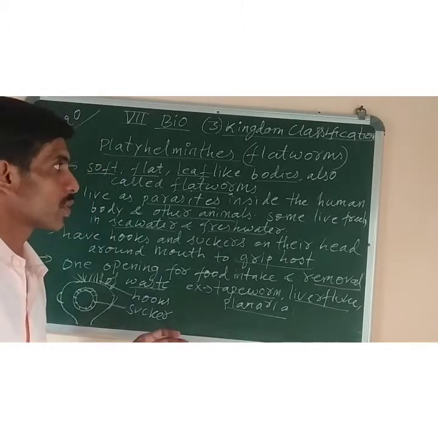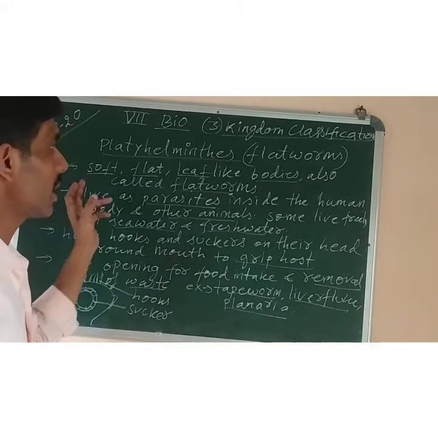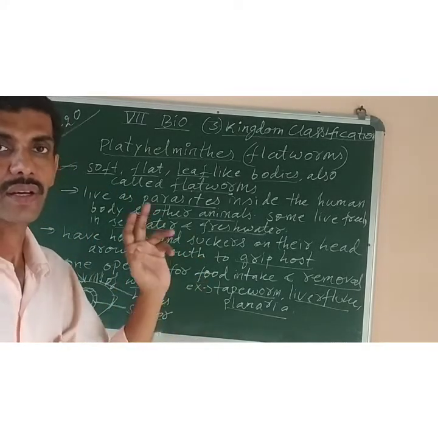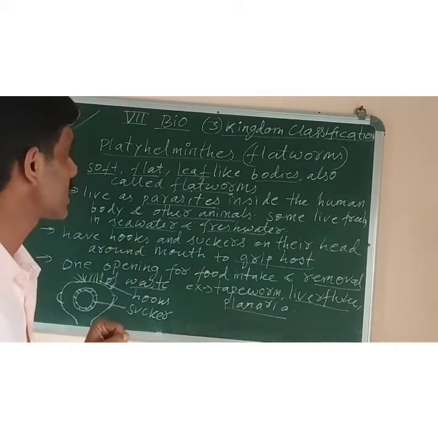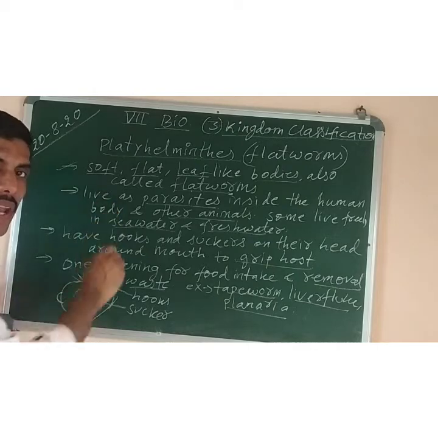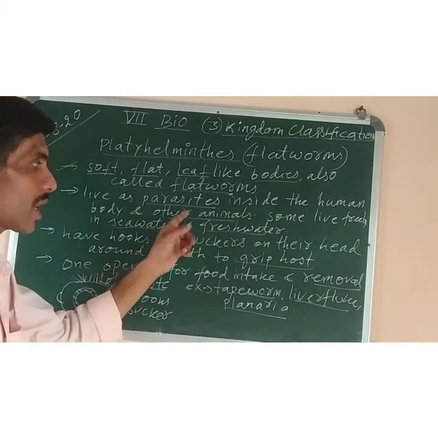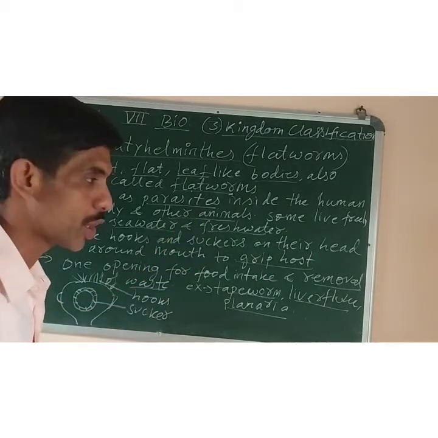Okay. So flatworms, what are the characters? At least 3-4 characters you can learn. They have soft, flat, ribbon-like or leaf-like bodies. They are also called flatworms, and they live as parasites. This is an important point. They can be found in the body of other animals as well as inside human beings.